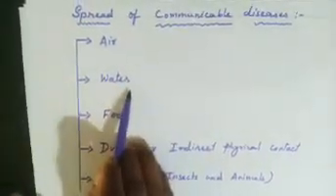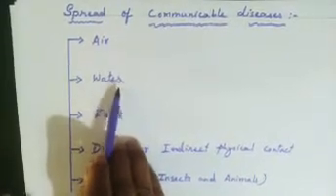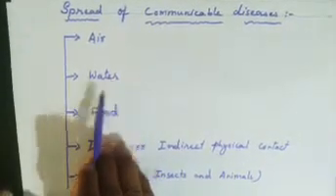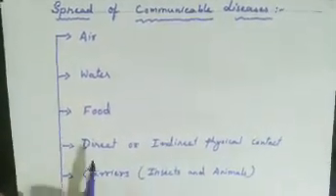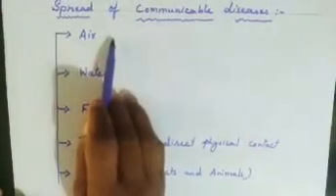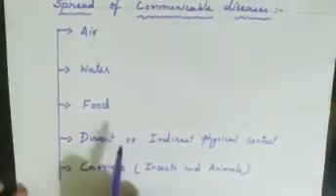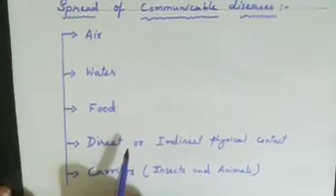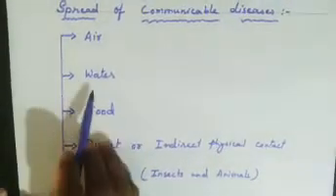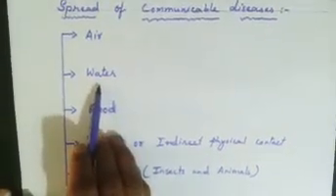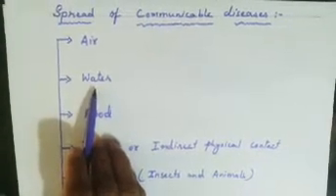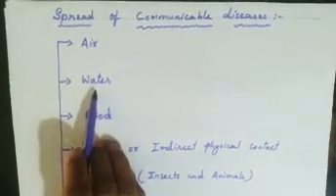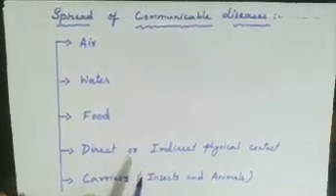Second, that is water. Diseases spread through water. Now, through air, what are the examples that are spread? That is common cold or cough. Secondly, water. Through water you can see waterborne diseases. They are spread through contaminated water.